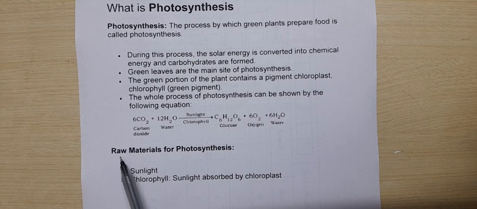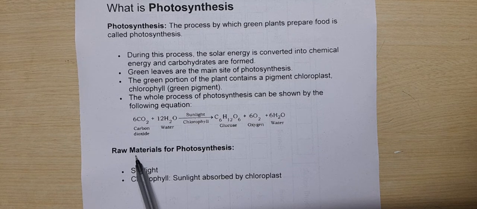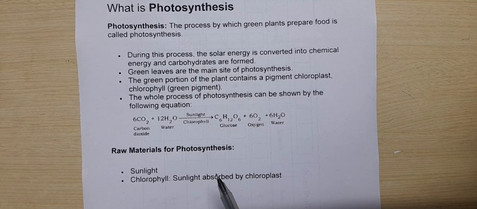Now let's understand the raw materials for photosynthesis. Raw materials means what? The things, materials or components that we require for the process of photosynthesis. Without any of these components, the photosynthesis process could not take place, right? So what are those components?